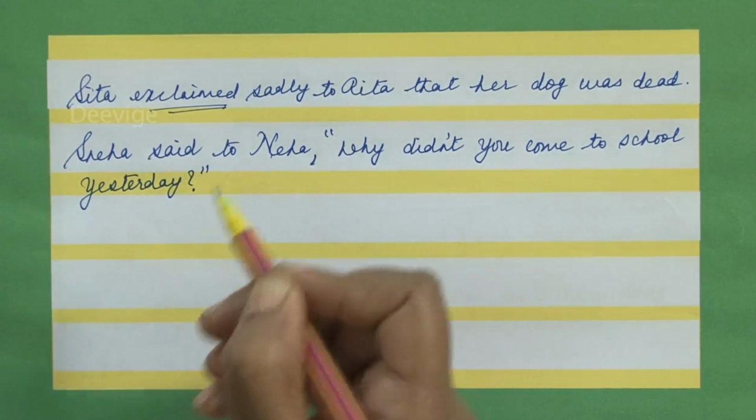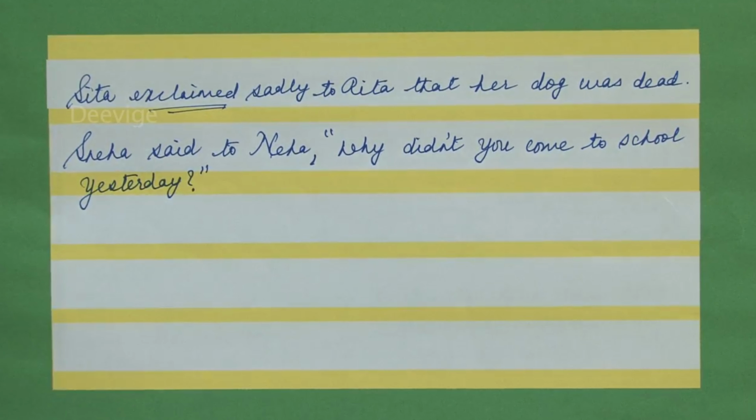Question mark, close inverted commas. Sneha said to Neha, why didn't you come to school yesterday?